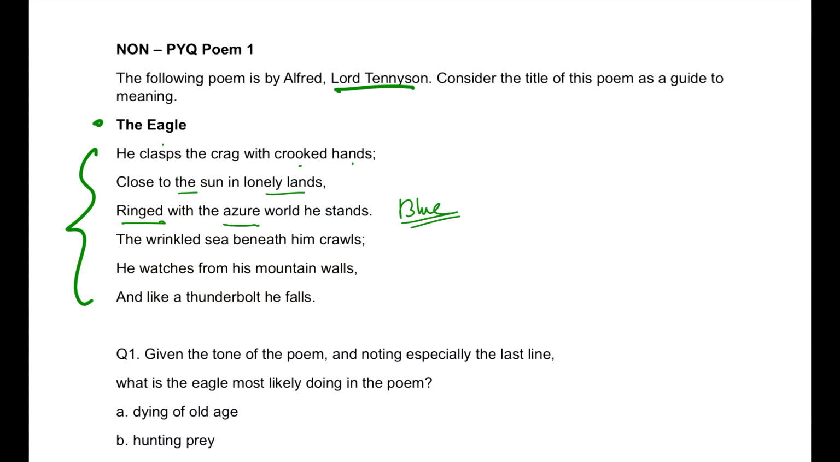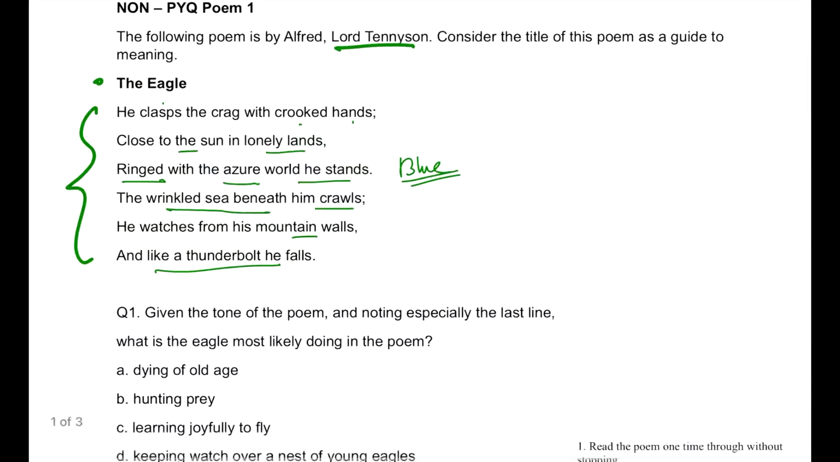And this is the place where he stands. The wrinkled sea beneath him crawls. How can the sea crawl? We'll think about it because it's a related question, so I'll not speak up much now. He watches from his mountain walls, and like a thunderbolt, he falls. He falls means from the top, it takes a dive in, right? So we are talking about the eagle.